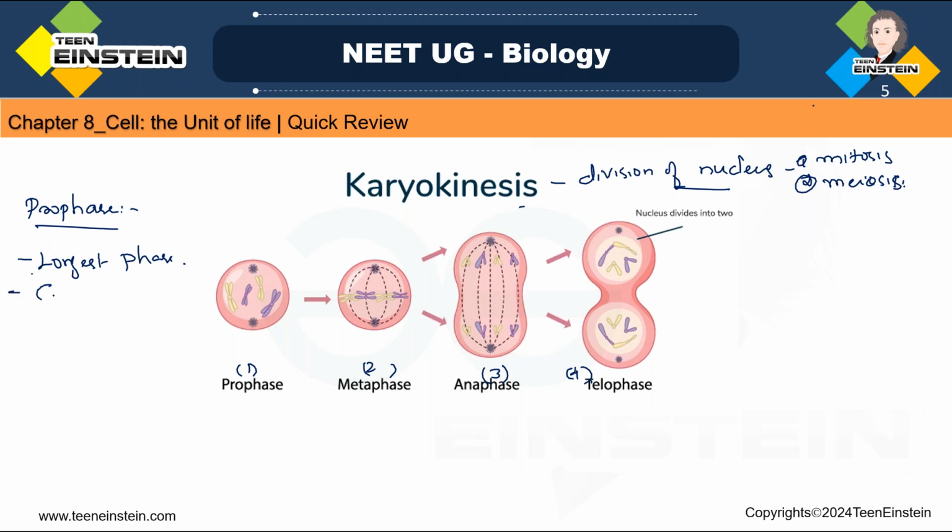Prophase. Condensation is taking place, and in animal cells centrioles will be present, so those centrioles will move to opposite poles of the cell.